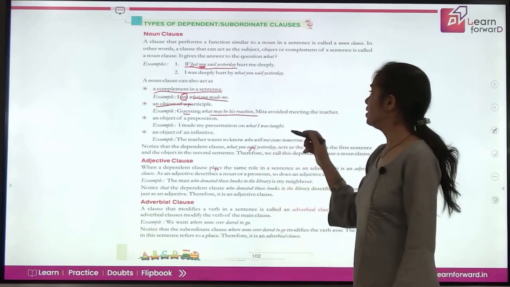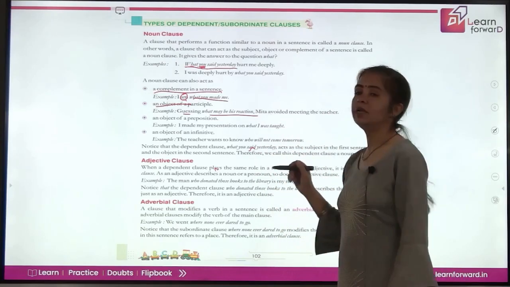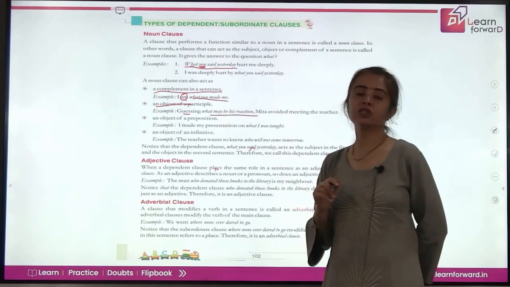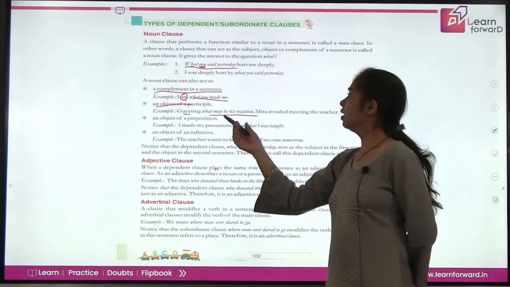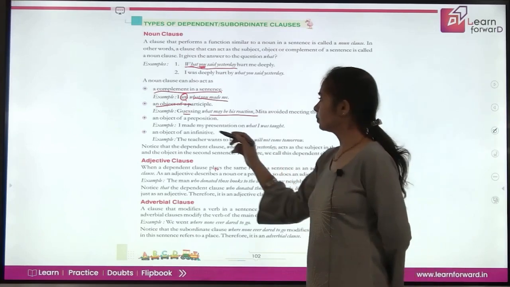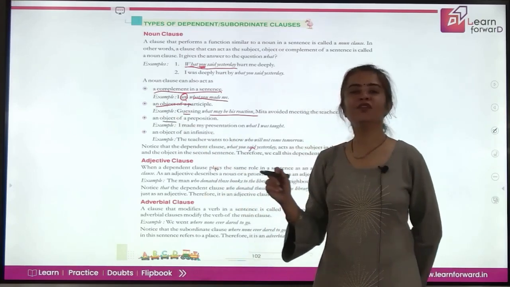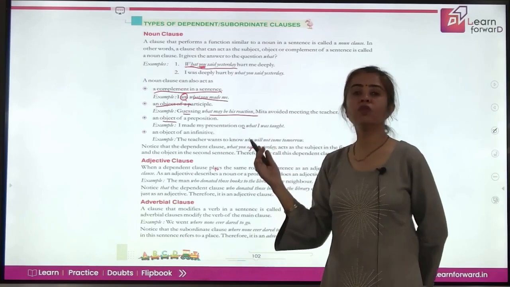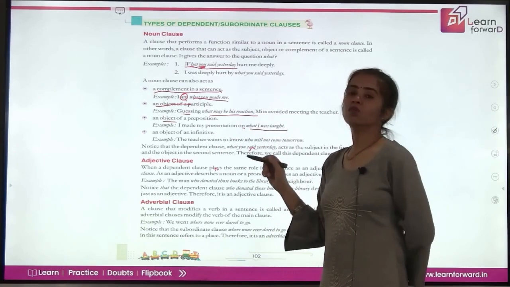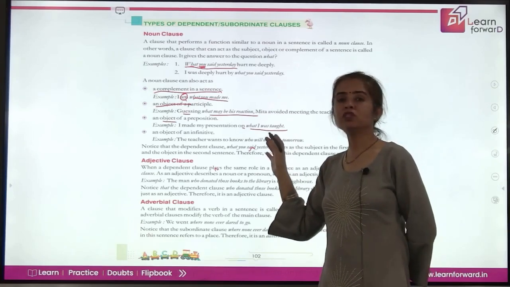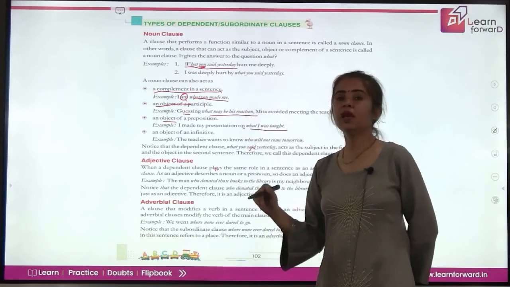Guessing what may be his reaction, Meeta avoided meeting the teacher. So here, what may be his reaction? This is following a participle, so it is an object of a participle. It can be an object of a preposition also, like I made my presentation on. On what? On what I was taught. So this is an object of a preposition. This is also a noun clause.